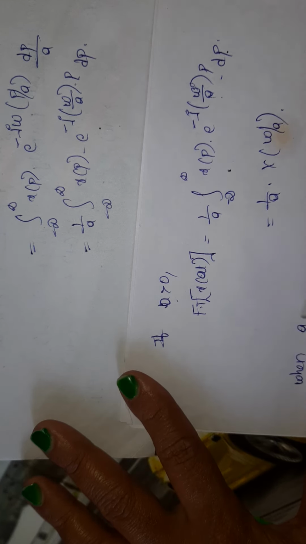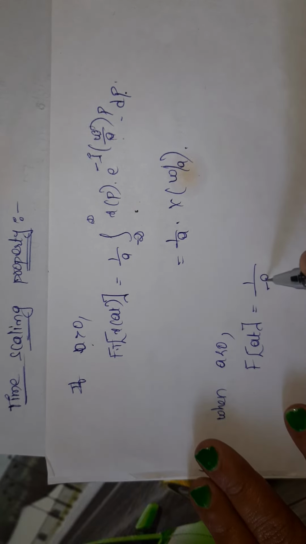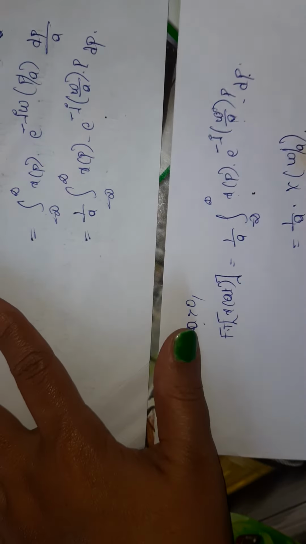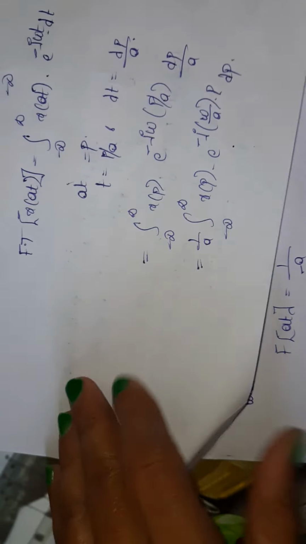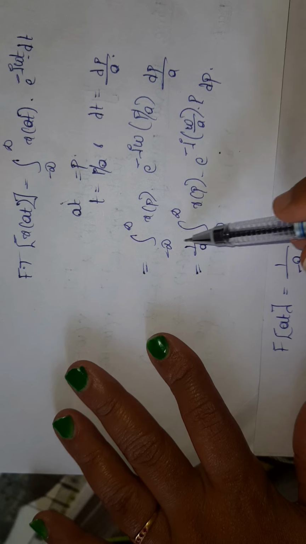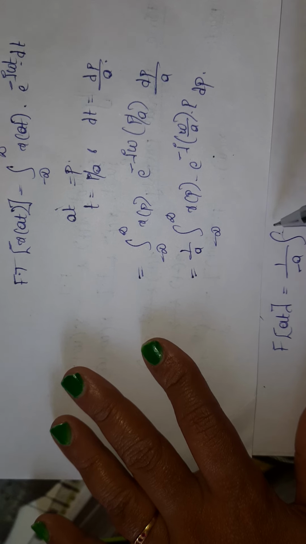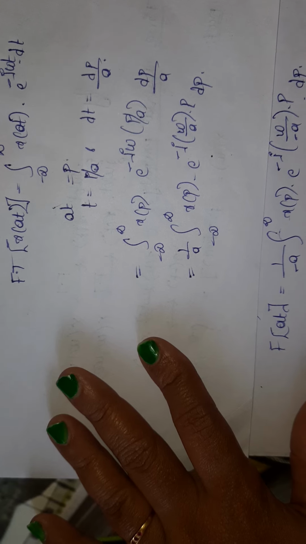When a is less than 0, that is negative values, the Fourier transform of x of at is equal to 1 by minus a integration from minus infinity to infinity x of p e power minus j omega by minus a into p into dp.